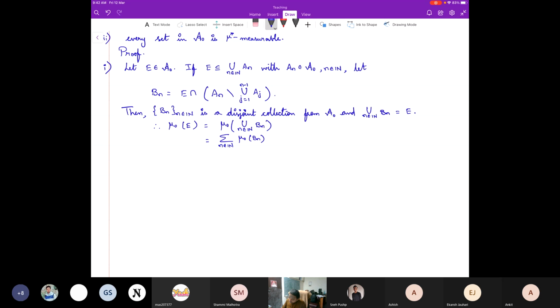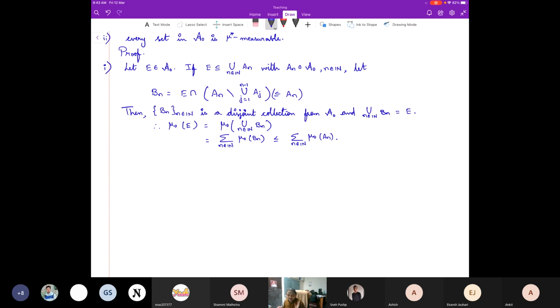And then each Bn, how did we write this Bn? Each Bn is contained in An, which you can observe, and mu naught is monotone. So same proof, whatever we did there, that same thing holds. So this is less than or equal to the summation over n in N of mu naught of An.